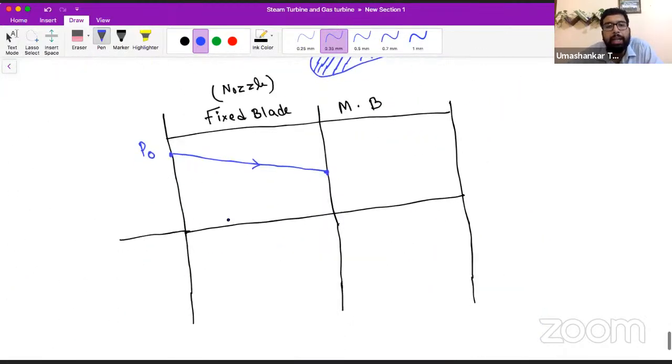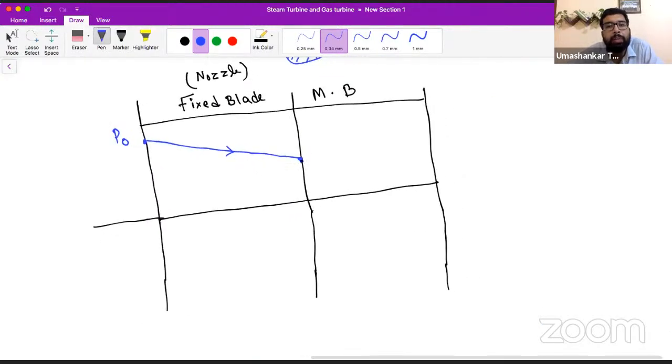But here in the reaction turbine, what is happening at point one? Not all the pressure energy has been converted. So at point one, we still have pressure energy left with us, which further decreases in the moving blade.